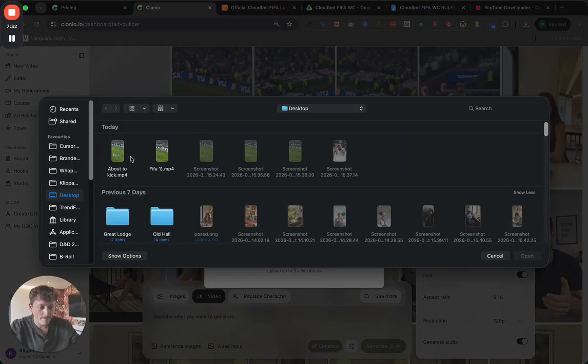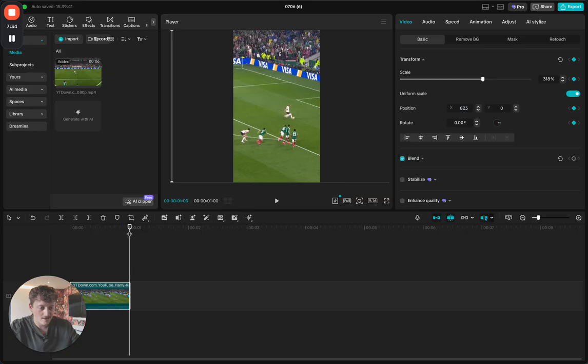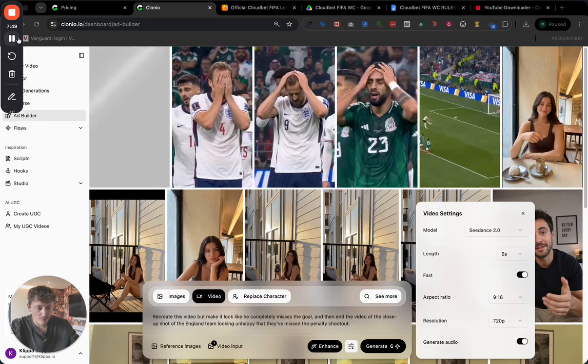So to start off, we're going to come over here to Add Video Input and click on Upload. I'm going to click on About to Kick, which is the one that I've just edited here, where it stops just before he kicks the ball. And then I'm going to tell the AI to recreate this entire video and make it look like he basically misses the penalty shootout. So we're kind of tapping on an AI version of what happens at the end of the video.